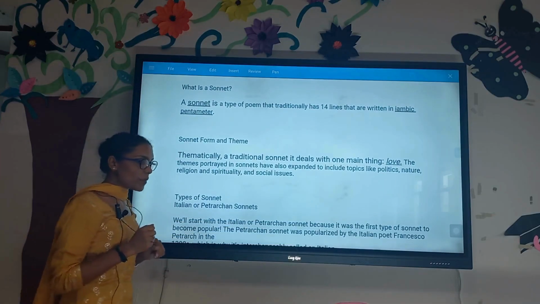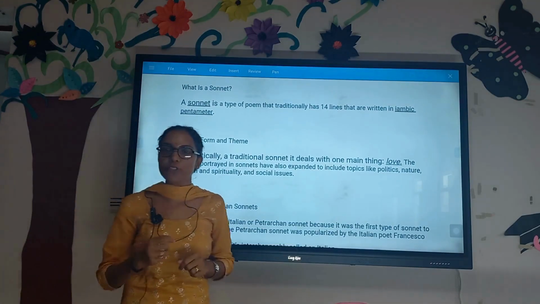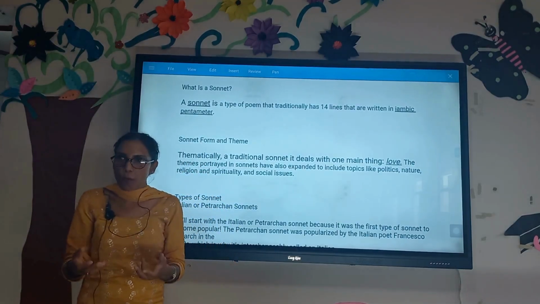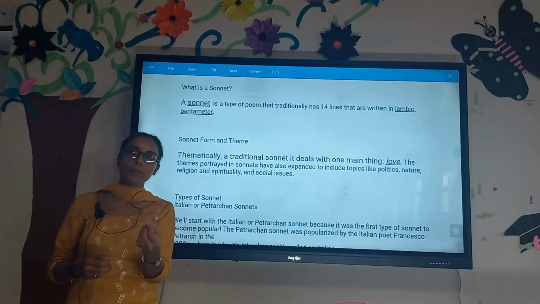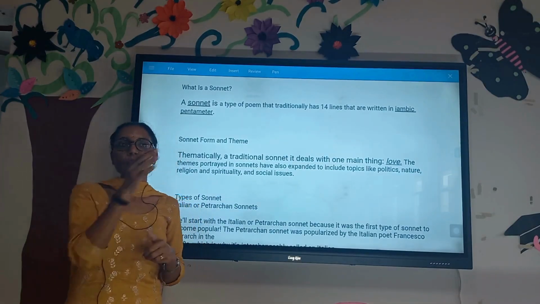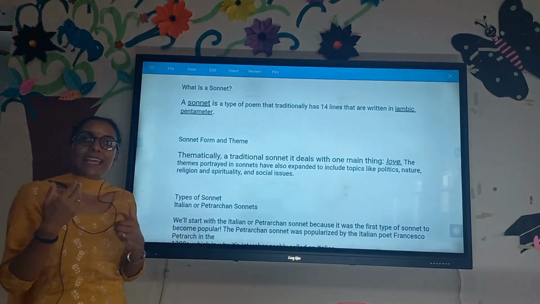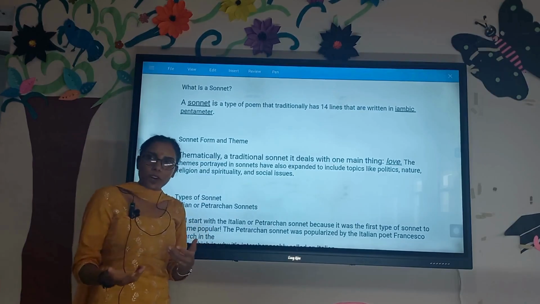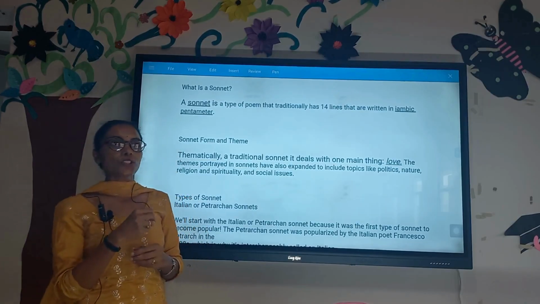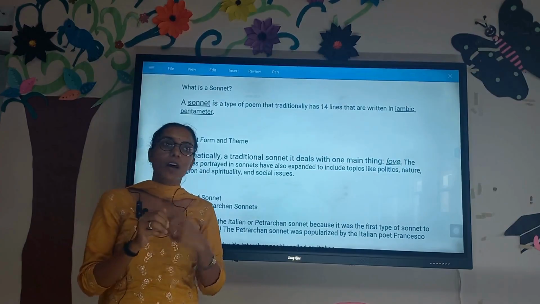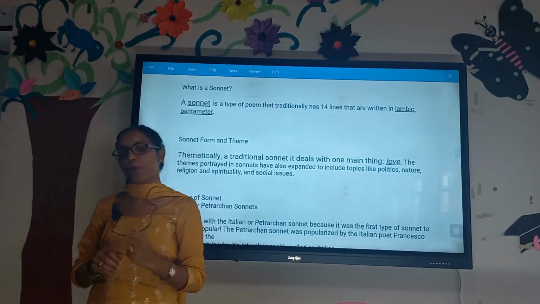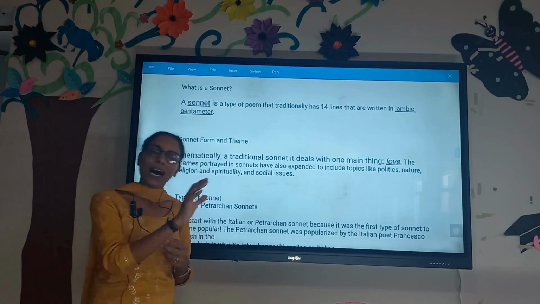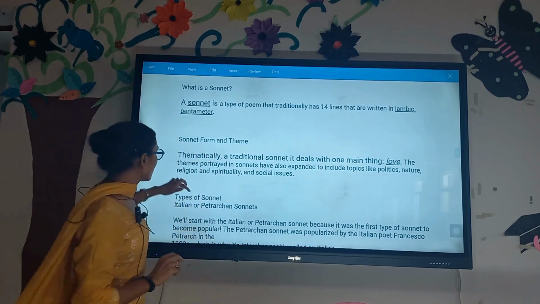And if we talk about the thematic structure and theme of the sonnet, initially the sonnet started as a love poem. So the major initial theme of the sonnet was love. It was much later that poets who came in different eras and centuries gave us new kinds of themes. So now we can say that the sonnet is not just a love poem, a romantic poem. We have political sonnets, religious sonnets, and spiritual ones, among others.